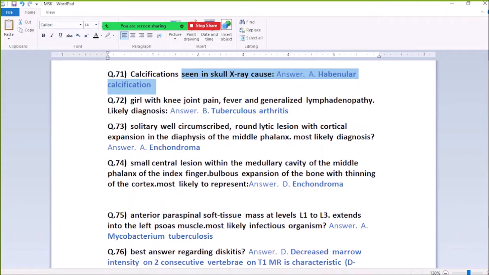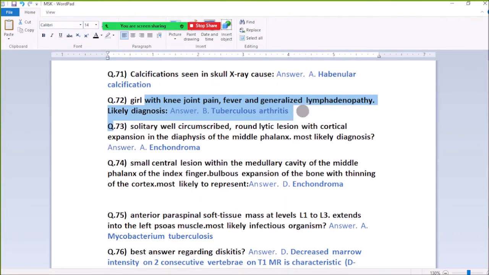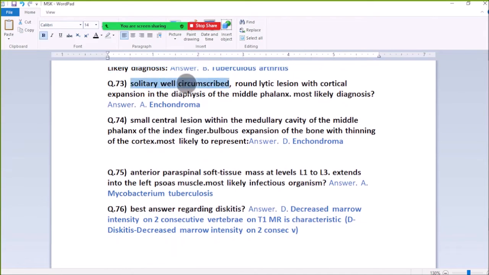72. A girl with knee joint pain, fever and generalized lymphadenopathy. Diagnosis: tubercular arthritis.